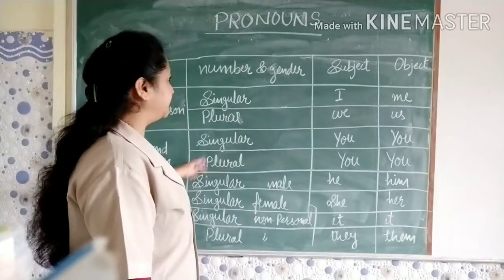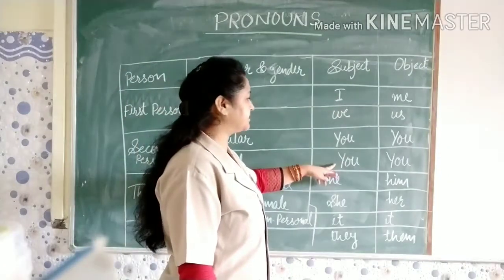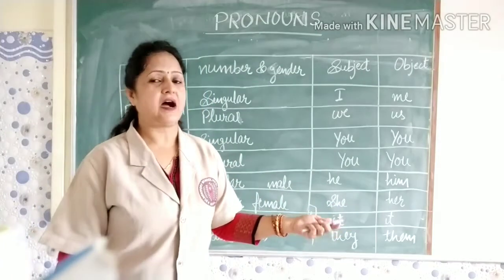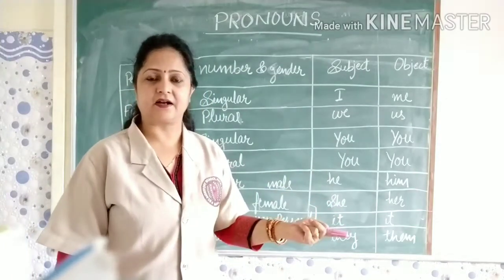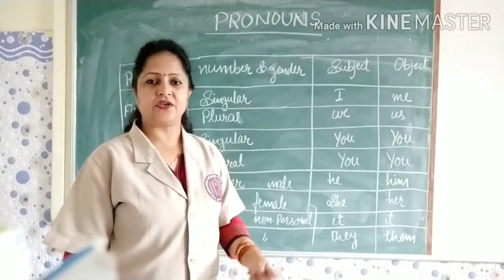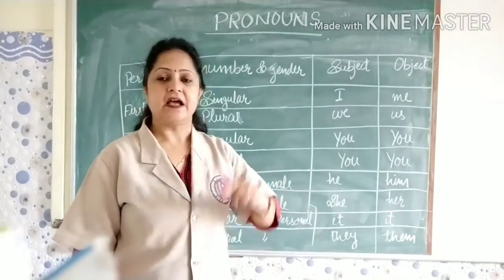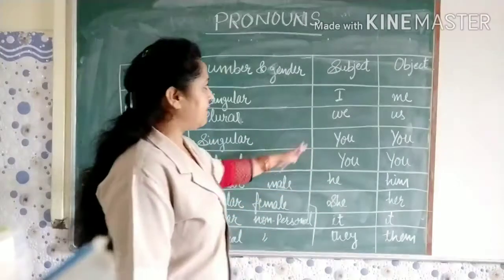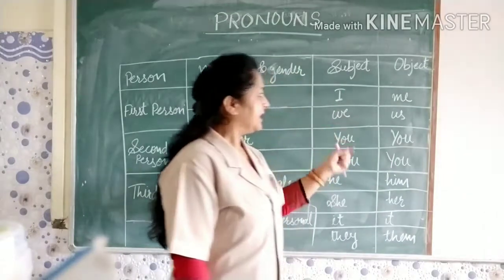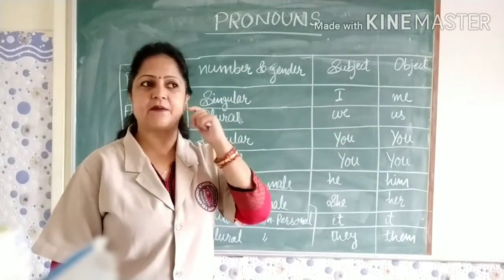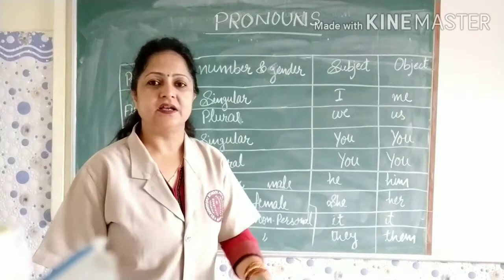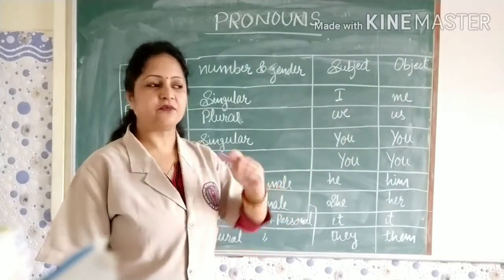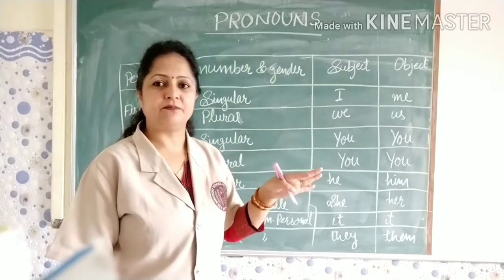Now in plural form, like in case of subject, we can write, let us take the example here. You all are a great cook. Okay, you all are a great cook. That means I am speaking to more than one person. Now here in case of object, we can take the same example. Ram has brought these pens for all of you. Again I am talking to more than one person.